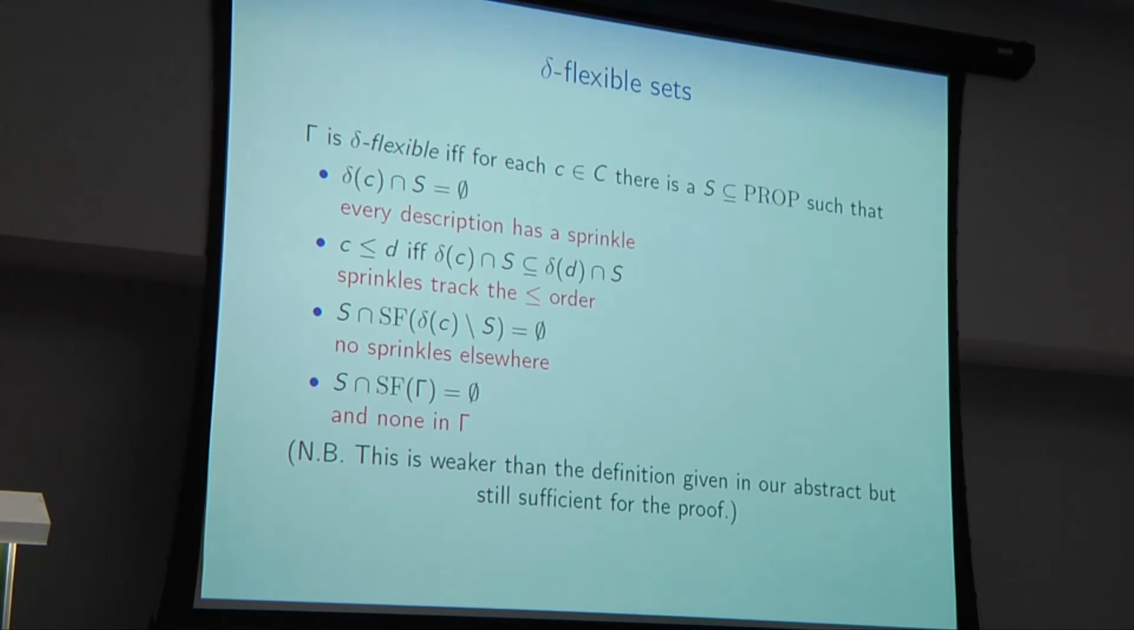So this is the notion of a delta flexible set, slightly different than the one you've got in the abstract. This is a slightly weaker condition. We realized that we didn't need quite so strong a condition. The basic idea is that for a particular gamma here, we need to ensure that there are enough free propositional variables around in order to make the distinctions we need. So every description set must have one of these propositional variables. They must somehow track the order of the less than or equal to relation on conditions. But there can't be any of these sprinkles elsewhere. So I can't find them in any of the other conditions and none in the set gamma itself.